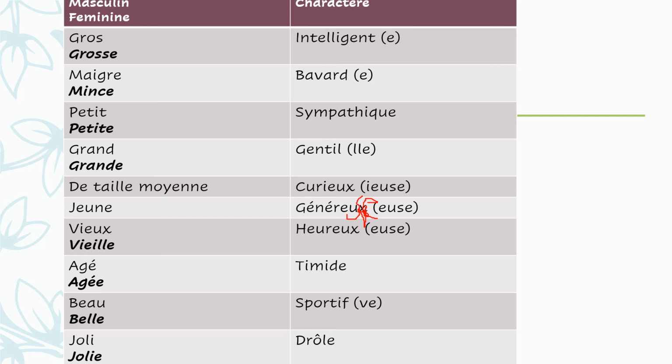Then you have timide, which means shy or timid. Alright? As the name indicates, timide. Now that one stands on its own. It's unisex. Timide. Alright? Then we have sportif. Sportif. S-P-O-R-T-I-F. Il est sportif. Mon frère est très sportif. My brother is very athletic. If you're female, you'd say je suis sportive. Sportive.